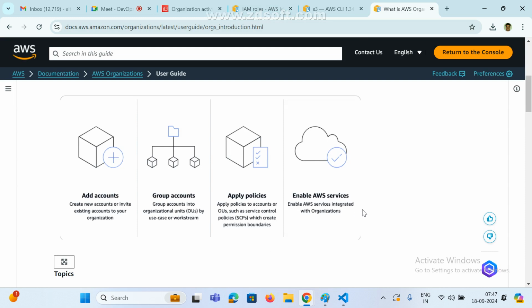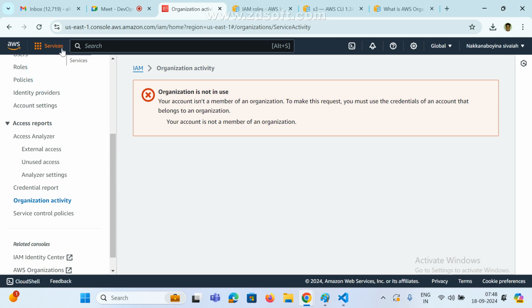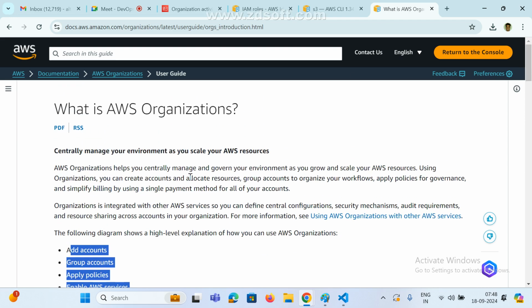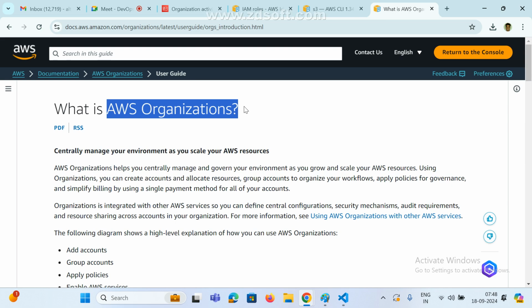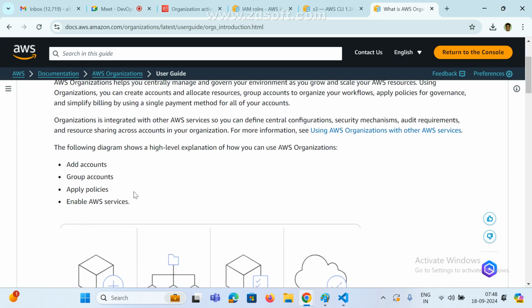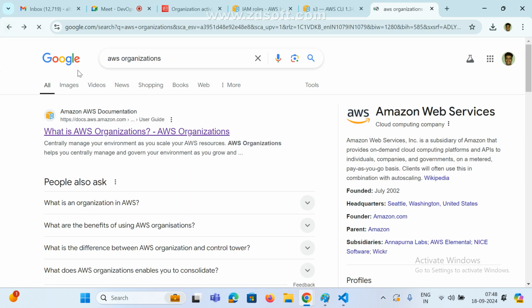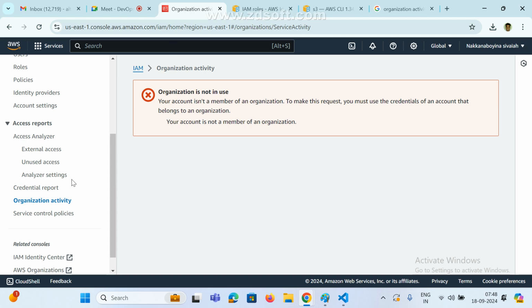So enable AWS services integrated with the organization. In our organization, what are the services we need to enable? I don't want all services, right? AWS provides nearly 250 services, but we are not going to work with all of them. I need only some specific services, and we can set that here. This is AWS Organizations. If they enable it, we can add accounts, group accounts, and assign them. All this is based on your requirement only.